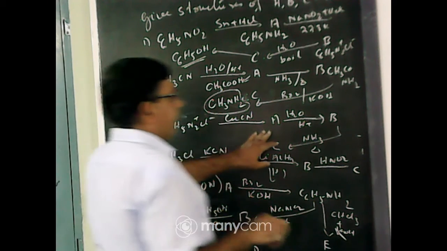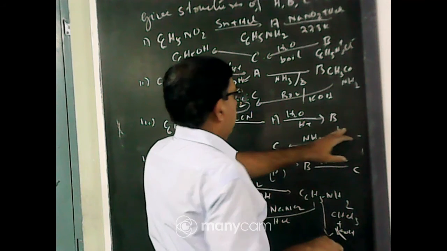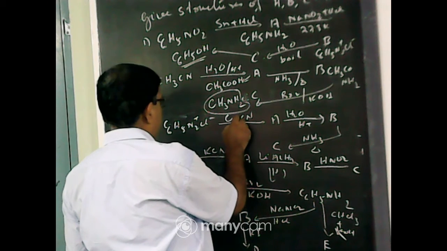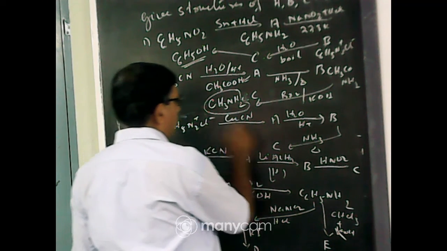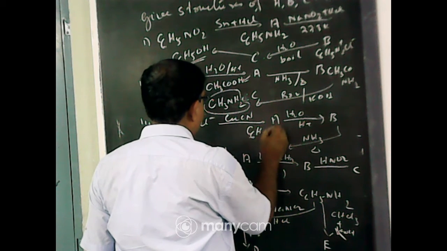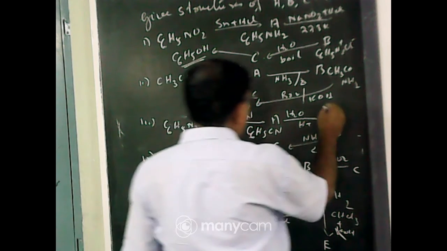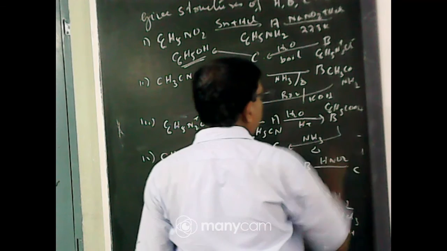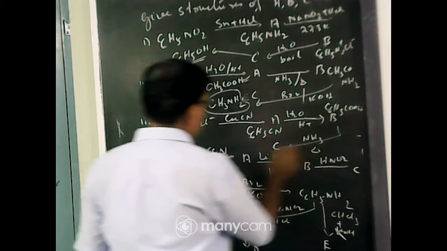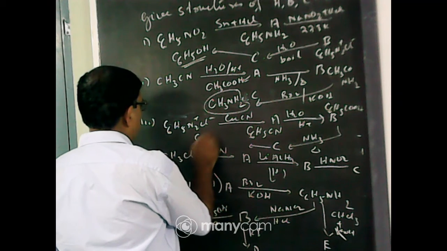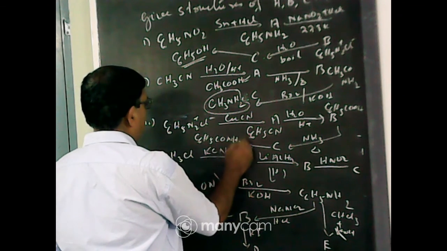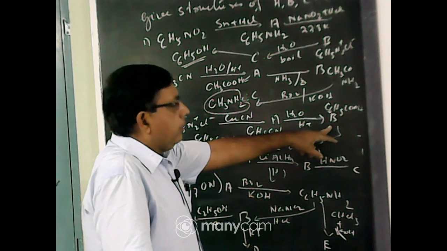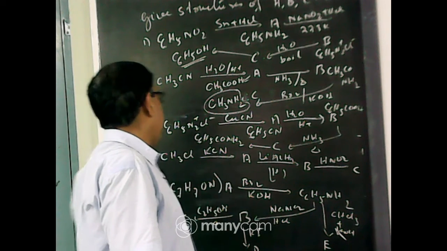Now in the next reaction, CuCN. This is the Sandmeyer reaction. When the diazonium salt is treated with CuCN, it forms cyanobenzene, C6H5CN, which on hydrolysis, you know, CN on hydrolysis gives acid. So this is benzoic acid, C6H5COOH. Benzoic acid when heated with ammonia, what will be the product? Benzamide, C6H5CONH2. So A is cyanobenzene, B is benzoic acid and C is benzamide.